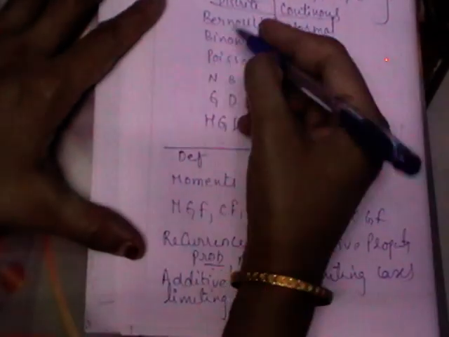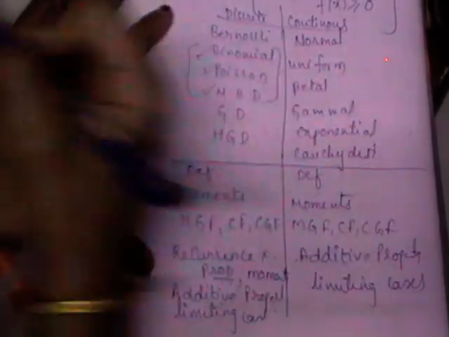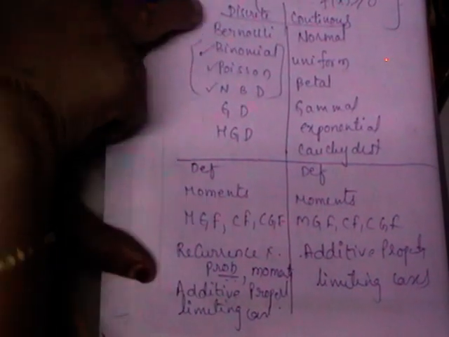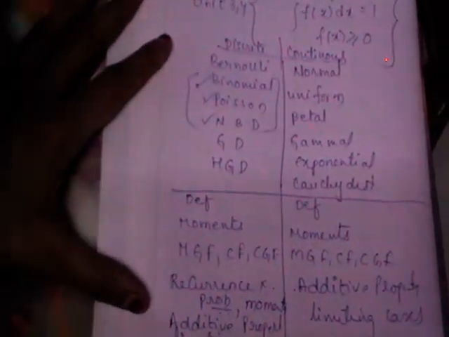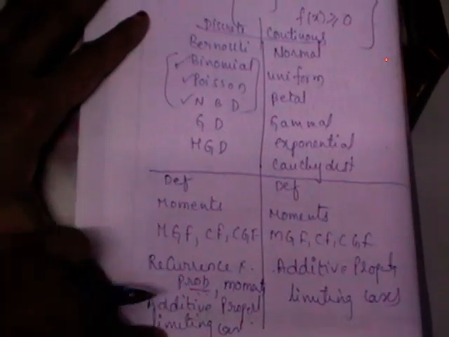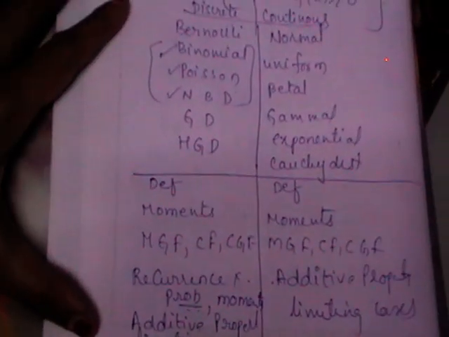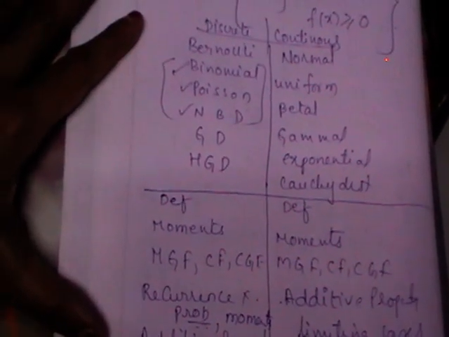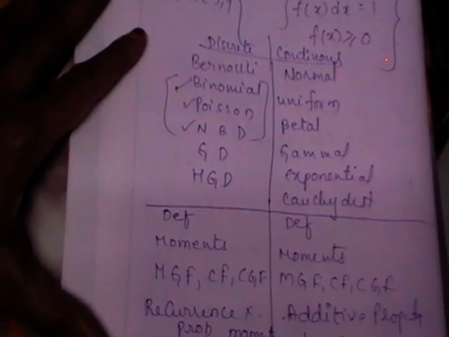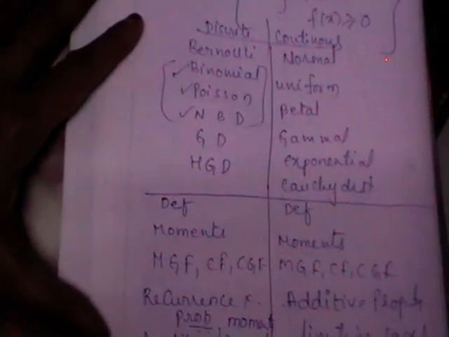The 3 major distributions, the binomial, Poisson and negative binomial, will have all the properties. For the rest of the 3, some properties are applicable and some are not. All these lists we can find only in these 3. In Bernoulli, not all the properties; in geometric, not all the properties; in HGD also, we may not find all the properties. So this is the structure of your paper.